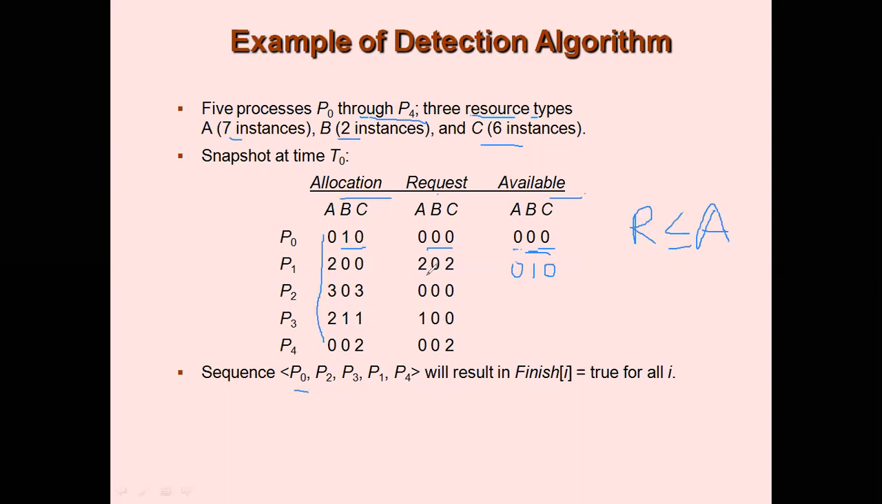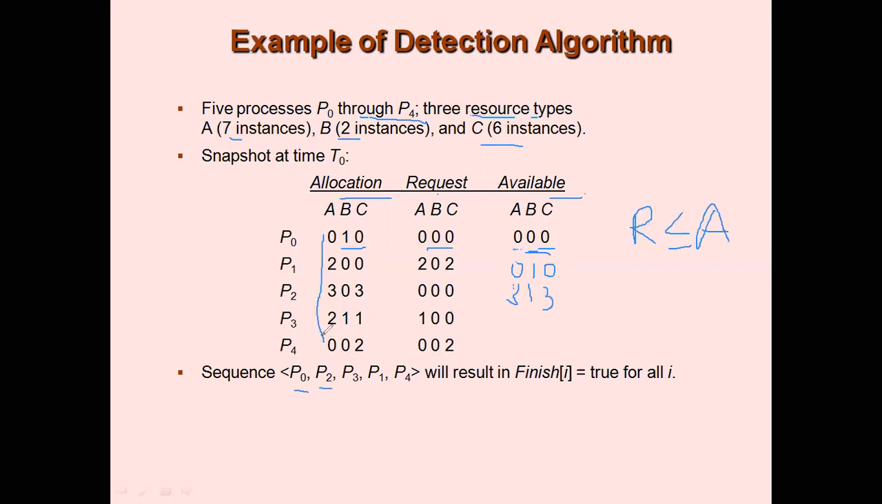Now coming to P1. What is the request of P1? It is 2 0 2. Can you cater to the request of P1? No. Why? Because the request is not less than or equal to availability. So P1 is not considered. What about P2? P2 has a request of 0 0 0 and the availability is 0 1 0. So you can definitely cater to the request of P2. That means after P2 finishes, it releases its resources. So what do you get after P2 finishes? You get 3 1 3. Correct? So P2 is in line.